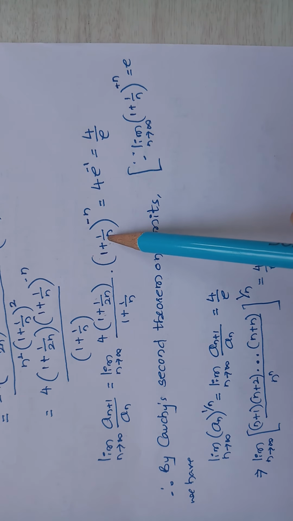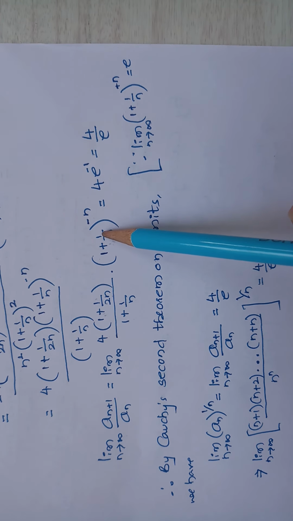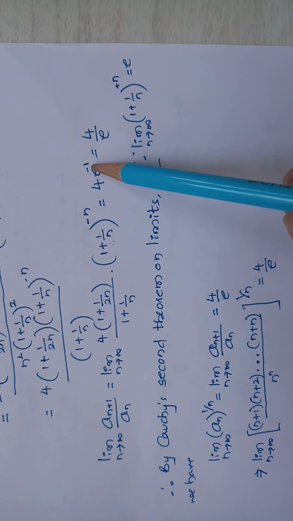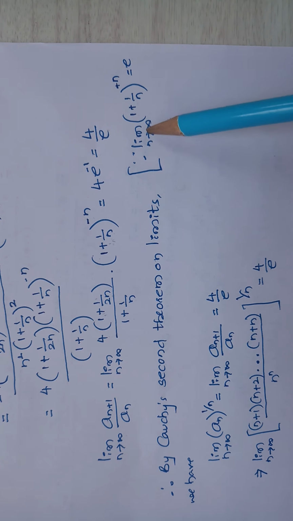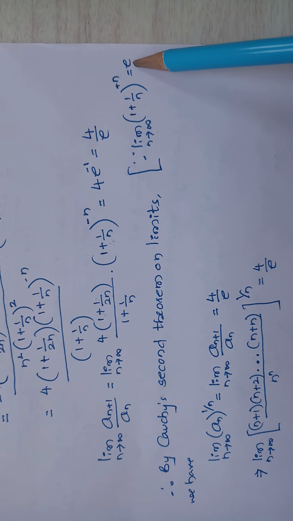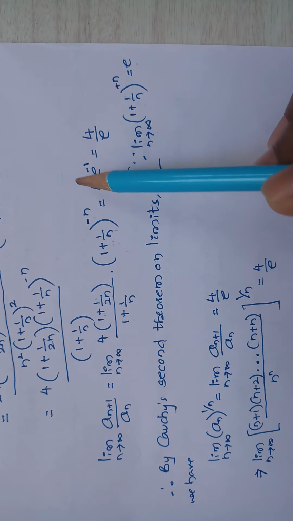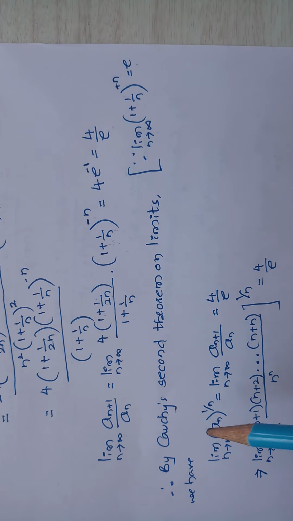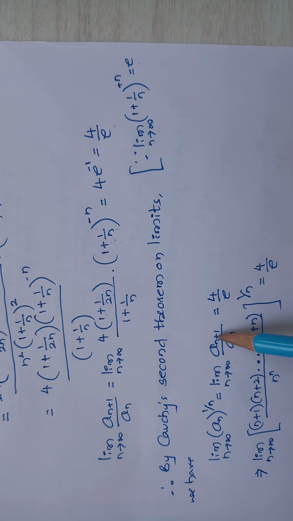So this will become, if this power is positive, then that is e, otherwise this is e to the power minus 1. So then we can write this as 4 divided by e, because limit n tends to infinity 1 plus 1 divided by n to the power n is what? e. So this is 1 divided by 1 plus 1 by n to the power n. So that is 1 by e. So therefore by Cauchy's second theorem on limits, we have limit n tends to infinity a_n to the power 1 by n is equal to limit n tends to infinity a_{n+1} divided by a_n, which is 4 by e.